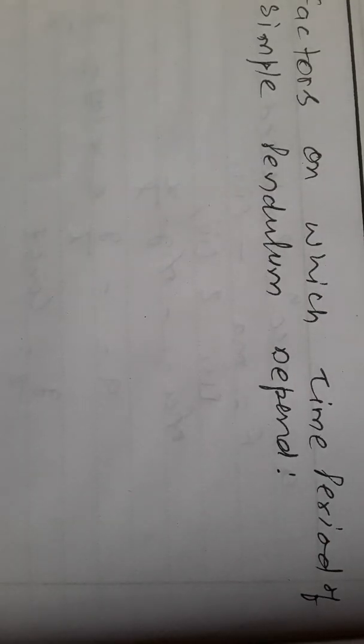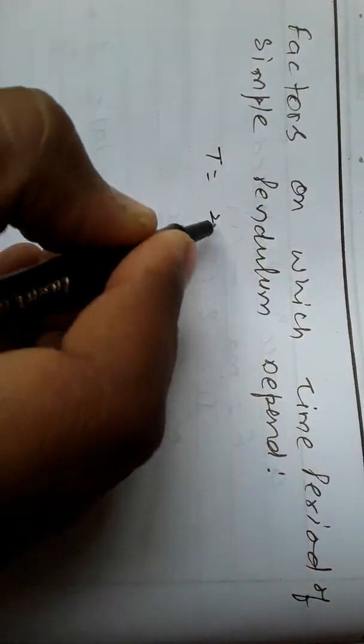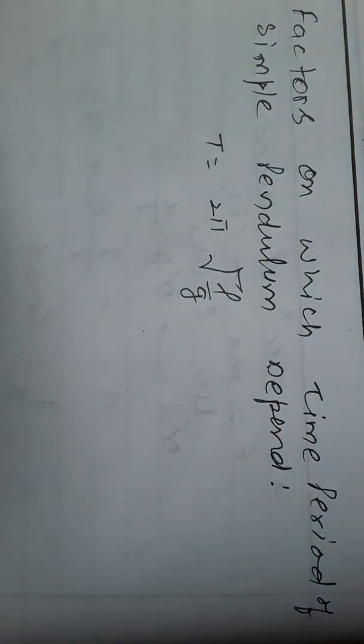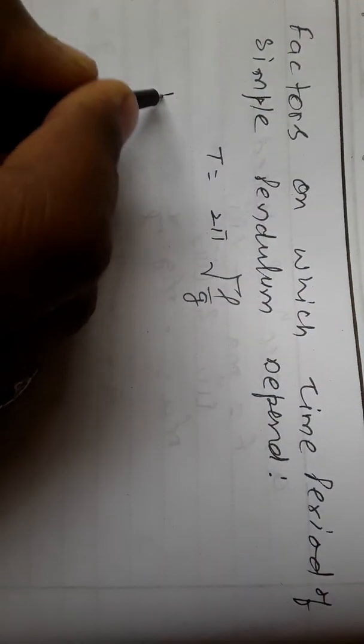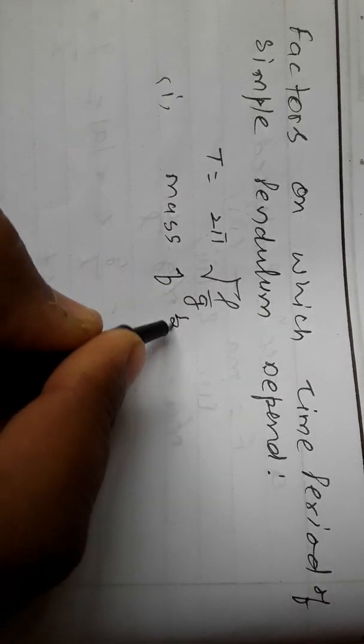Hello children, the simple pendulum we have done in the last topic, and our next topic is the factors on which the time period of a simple pendulum depends. We have proved that T is equal to 2 pi under root L by G. This equation we have proved earlier. Now the first factor is the mass of the bob.